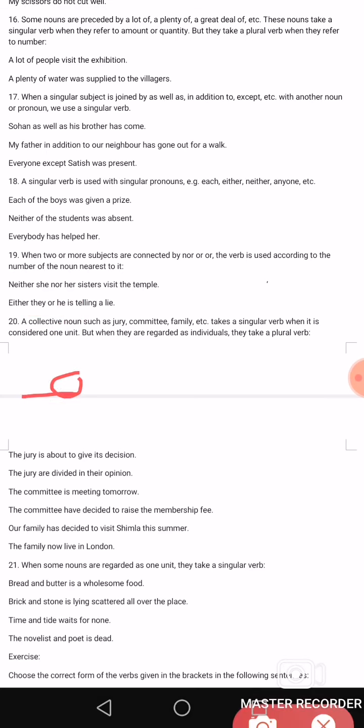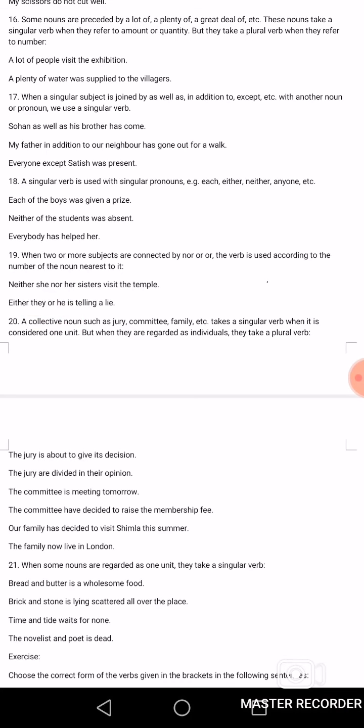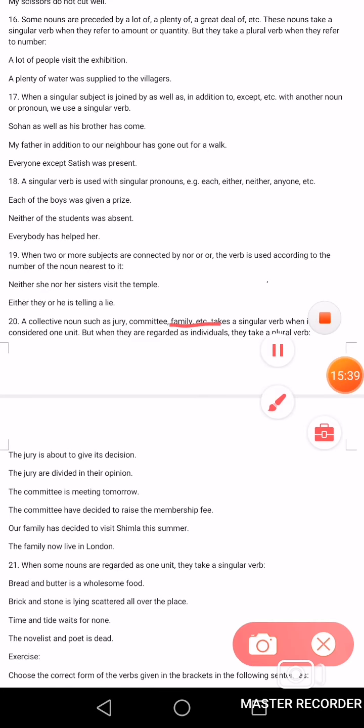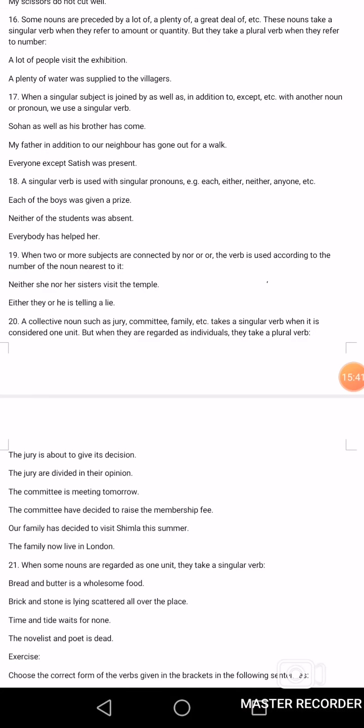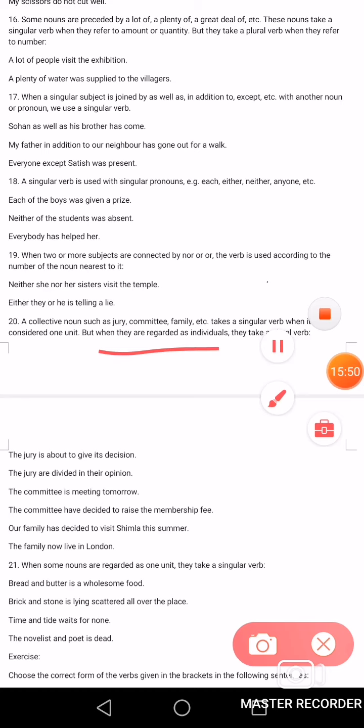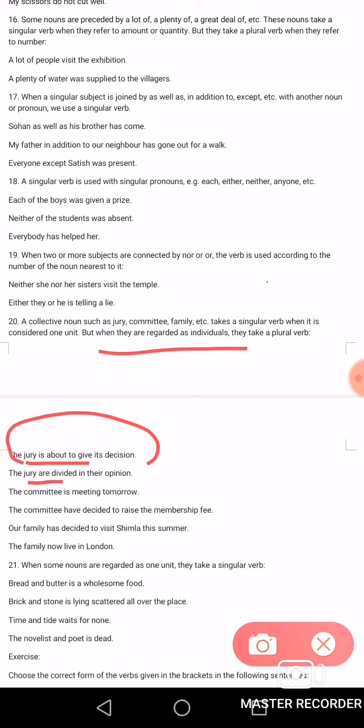Now come to the next point, that is, a collective noun such as a jury, committee, family, etc. takes a singular verb when it is considered one unit. But when they are regarded as individuals, they take a plural verb. The jury is about to give its decision. The jury are divided. Here the jury is giving a common decision, beta. Here we will use is.